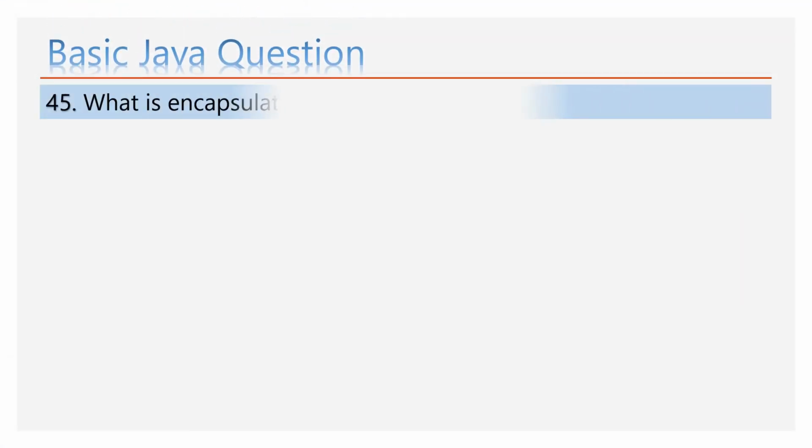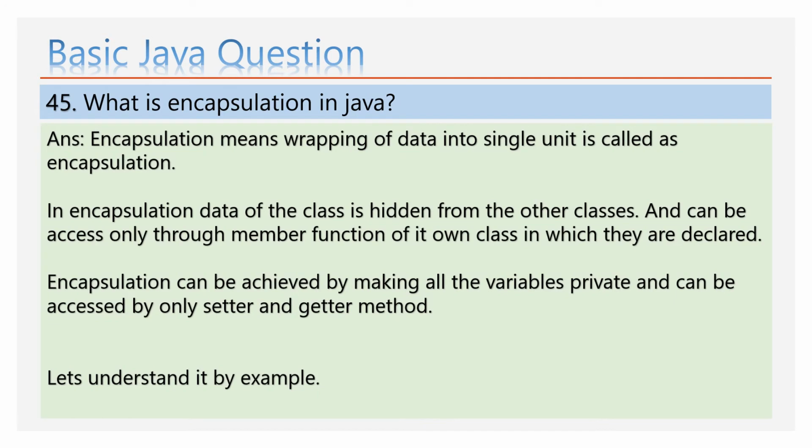What is encapsulation in Java? Encapsulation means wrapping of data into a single unit. In encapsulation, the data of the class is hidden from other classes, and can be accessed only through member functions of its own class in which they are declared. Encapsulation can be achieved by making all the variables private and accessing them only through setter and getter methods. Let's understand it by example.